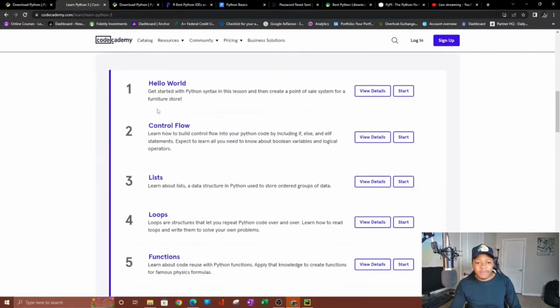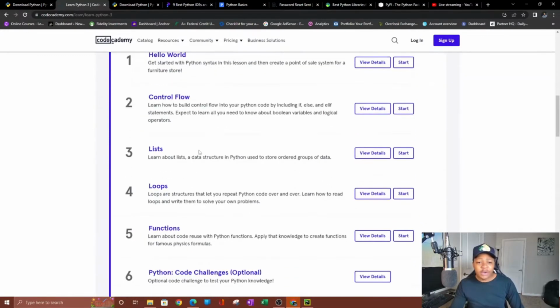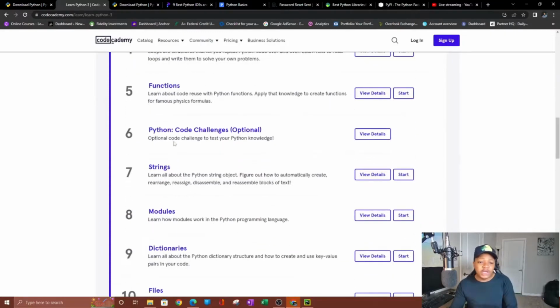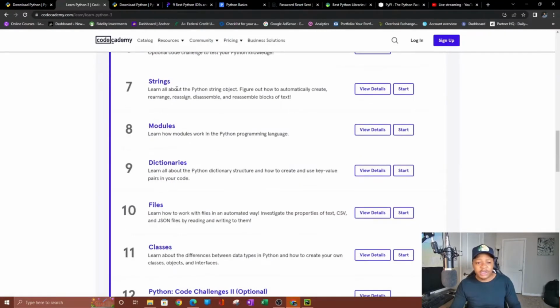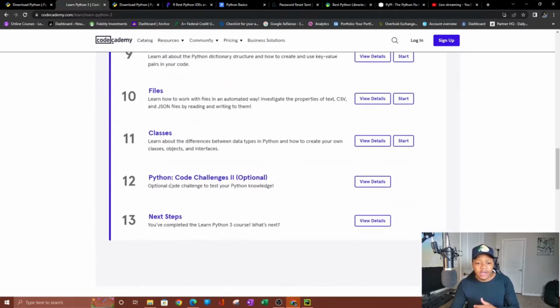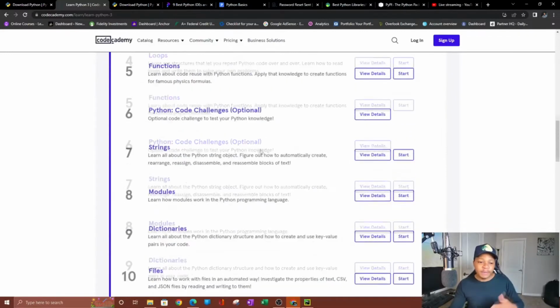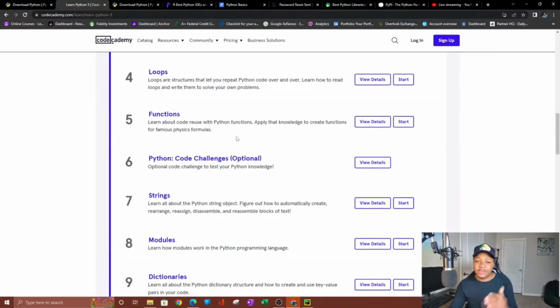So you have Hello World, which is the first thing you learn when you learn any type of programming language. Control flow, which is pretty much how to control the flow of your Python code to include if, else, or else if statements. You also have how to create lists. You also know how to create loops, create functions, and then there's a little challenge here, and a bunch of other things here that you can learn. But essentially, if you take any intro to Python, these are the things they're going to teach you. They might be broken down differently, but these are the things they're going to teach you.